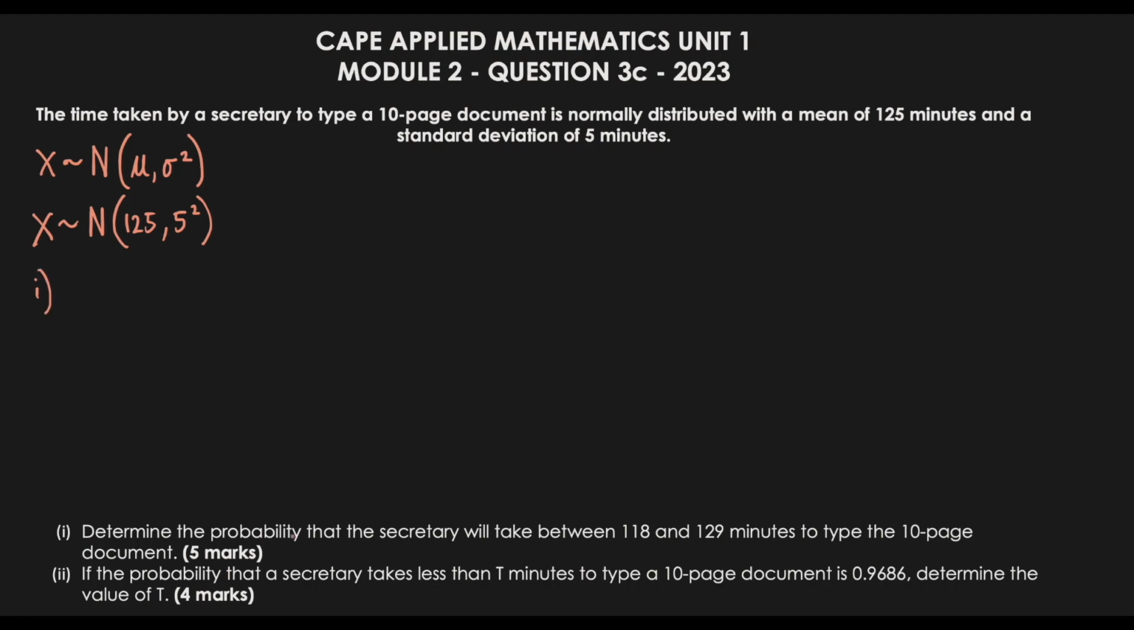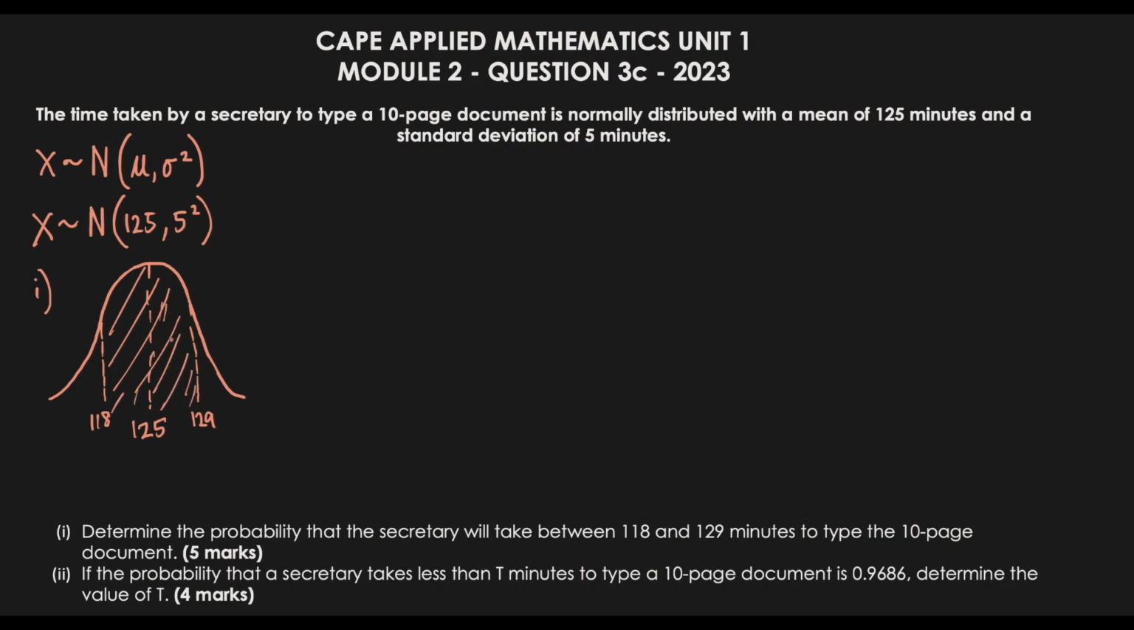We have part one: determine the probability that the secretary will take between 118 and 129 minutes to type the 10-page document. If I'm going to think of it from a normal distribution standpoint, I need to look at this. It's normally distributed, and usually in the center we have the mean, which in this case is 125 minutes. Now we want to figure out what it would be to have 118, so let's say 118 was here. We want it to be between 118 as well as 129, so we are trying to figure out the probability between here.